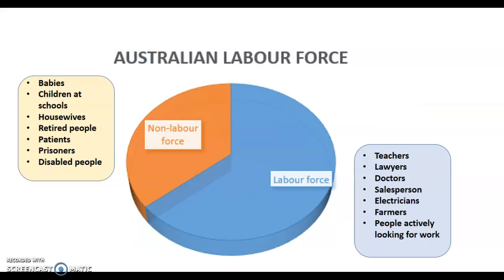Now, the Australian labor force. This consists of the non-labor force and the labor force. Again, labor force is people who are working and who are looking for work, and non-labor force is people who are not looking for work. Let's look at some examples of non-labor force. Babies can't work, right? So they are not counted as labor force, but they are counted as the population of Australia. Children at schools are also population, but they are not looking for work. Housewives, retired people, patients, prisoners, disabled people: if they are not looking for work, they are called the non-labor force.